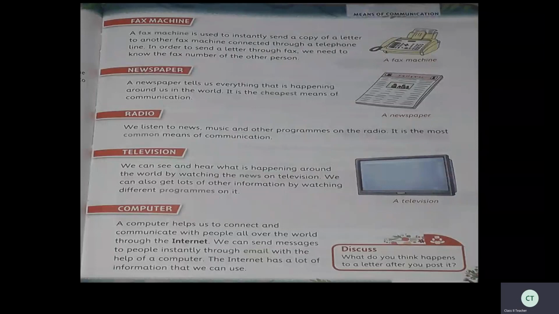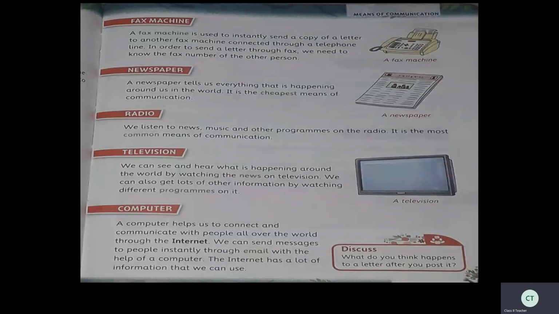So we can understand that though we are so far, because of all these medias, we can come very close. Though the world is so vast and wide, with the help of these means of communication, we can bring them very close.